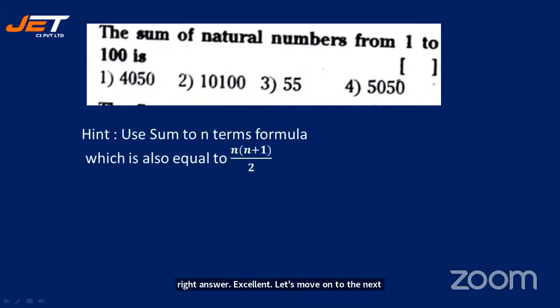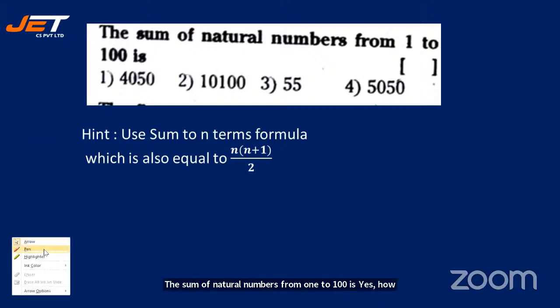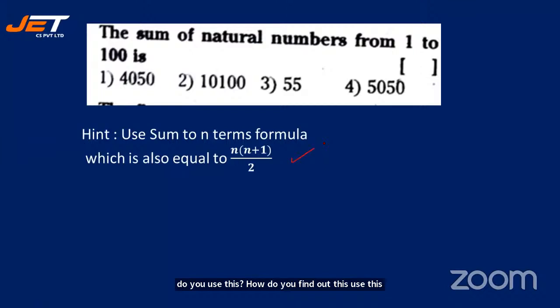The sum of natural numbers from 1 to 100 is. Yes. How do you find this? Use this formula. And then quickly tell me the answers. Let me see how many are going to give me the answer. 1 minute I can give you to give me the answer because you really need to work it out, isn't it? n into n plus 1 by 2. Quickly tell me your answers.